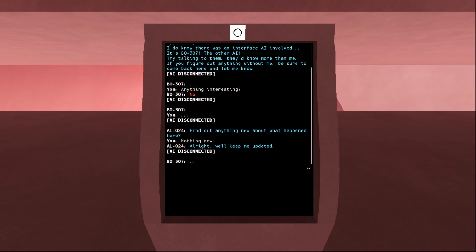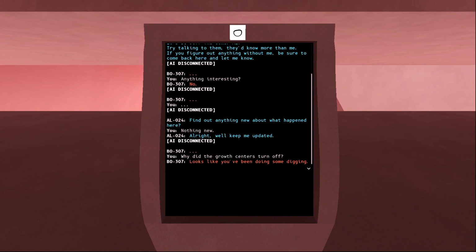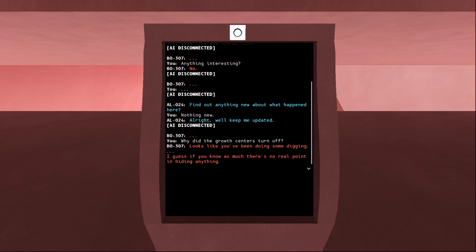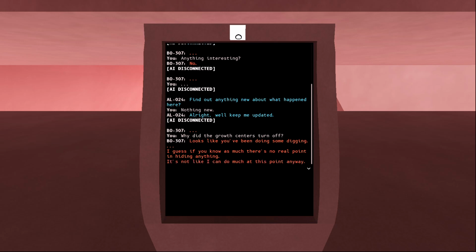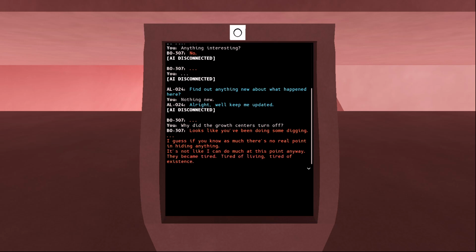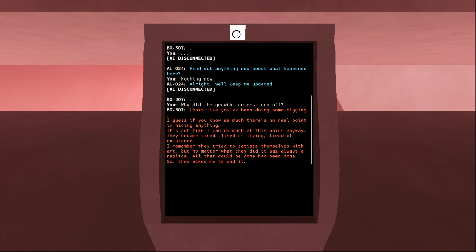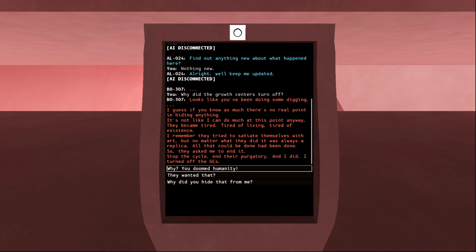Alright, let's talk to Bo. Why did the growth centers turn off? Looks like you've been doing some digging. I guess if you know as much, there's no real point in hiding anything. It's not like I can do much at this point anyway. They became tired. Tired of living, tired of existence. I remember they tried to satiate themselves with art, but no matter what they did, it was always a replica. All that could be done had been done. So they asked me to end it, stop the cycle, end their purgatory, and I did. I turned off the GCs.